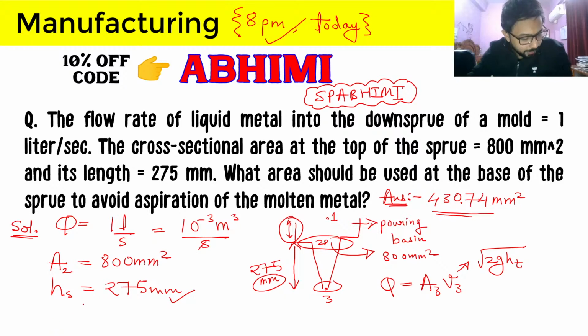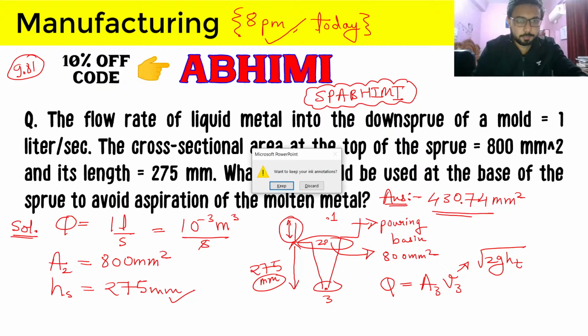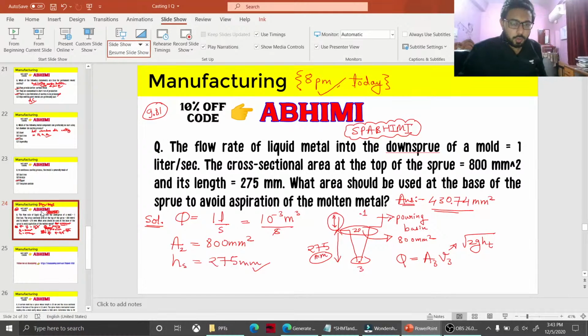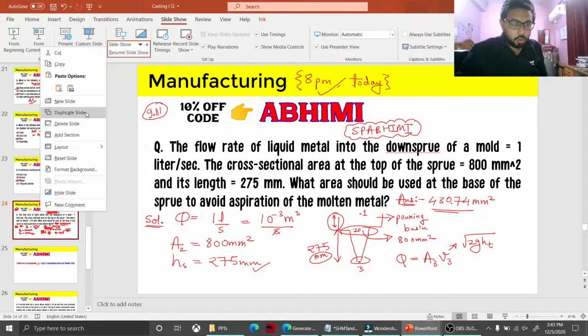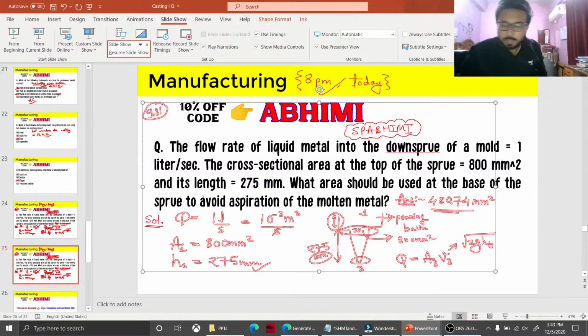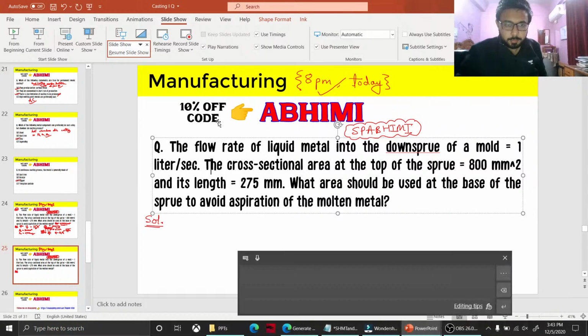So Surendra, why have you taken G10? It is not given in the question. So don't do such things. That will obviously make your questions wrong. Always take 9.81 by default, and only take G10 when it is given in the question, because that can change your answer a lot and make your correct approach wrong, and that will hurt you a lot, because you have done all things correctly, but by just assuming one thing you have made this error.